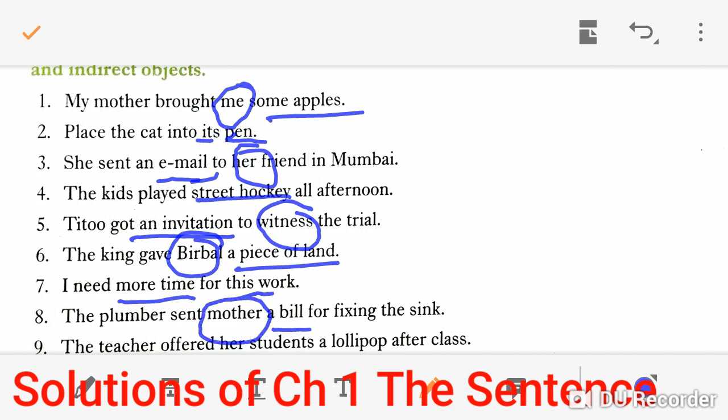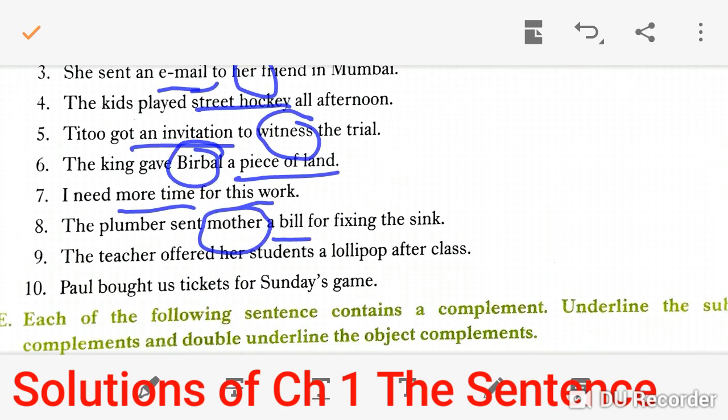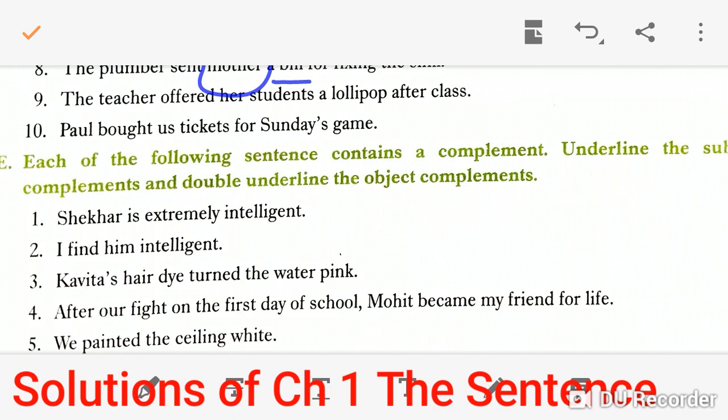A bill is a direct object. And in question number 10, Paul bought us tickets for Sunday's games. So here us is an indirect object and tickets is a direct object. Thus this question is completed.